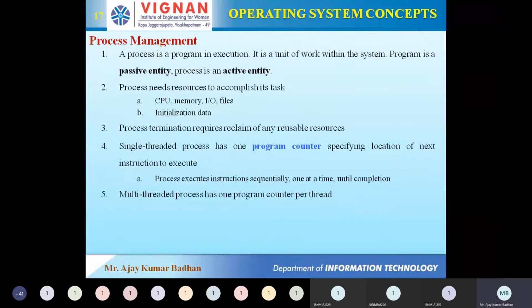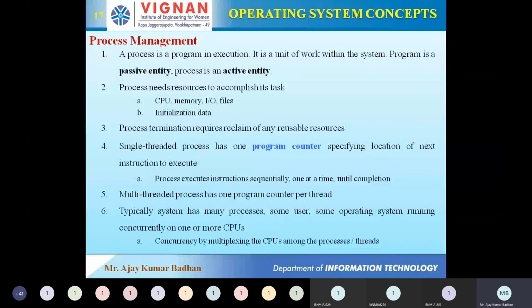Now, when you talk about a multi-threaded process, you have already been working in Java with threading concepts. You might have created single-threaded processes, and you might have created multi-threaded processes. When we talk about a multi-threaded process, multiple threads will be executing in parallel within that process.